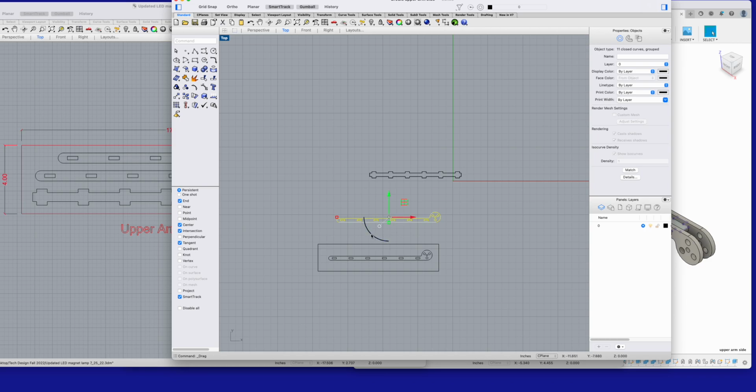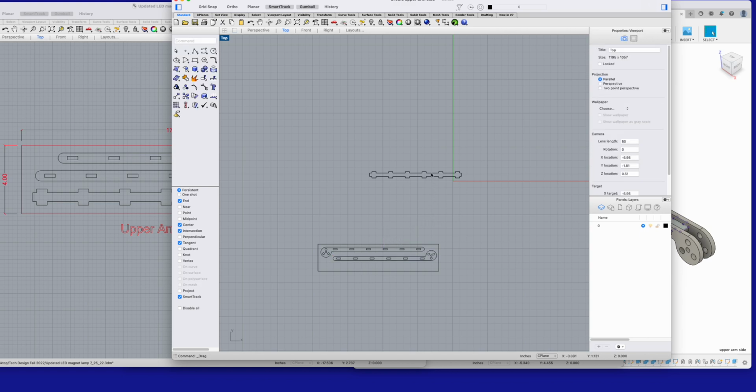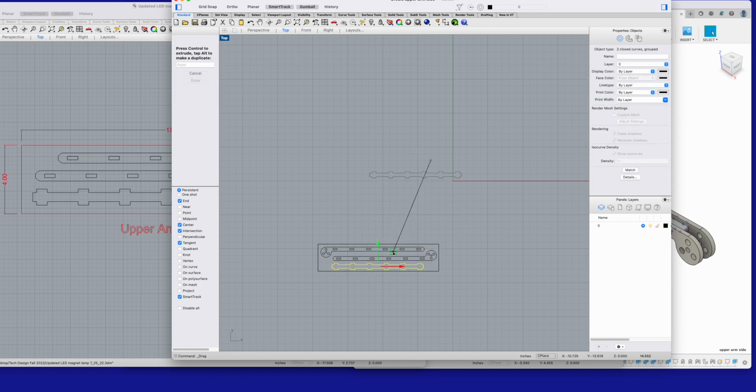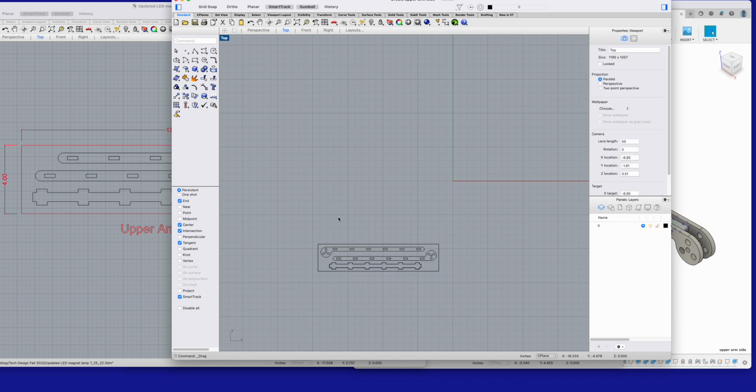If I click on that blue arc, I can enter the amount that I want to rotate it. Not 90, rotate it 180. There we go. Now it's a little bit easier to organize the parts on my sheet of plywood. And there we go. Now we've got the parts nested on the piece of plywood that we're going to cut them from.